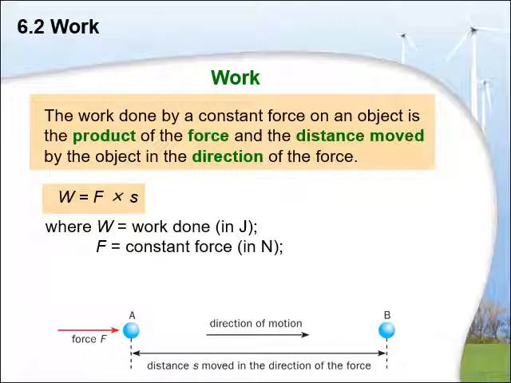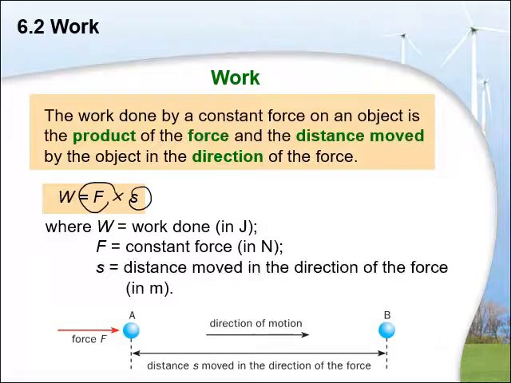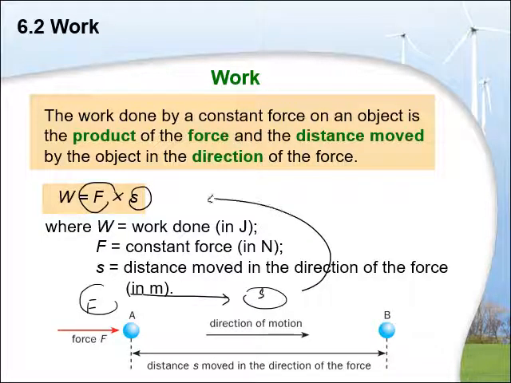Now, what is work? Work is basically the product of force and displacement. Let's say we have an object at A and there is some kind of force that acts on object A and it moves in the direction towards B. Since force and displacement are in the same direction, there is some work done on the object, and work is expressed in joules, as it is basically a mathematical form of energy. So energy, along with work, has the same unit, joules.